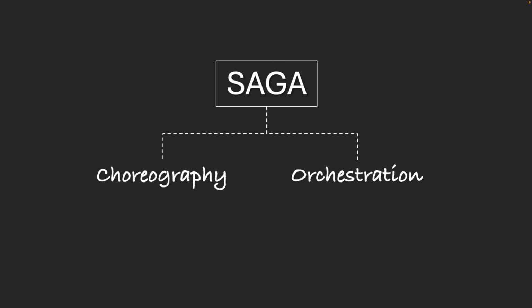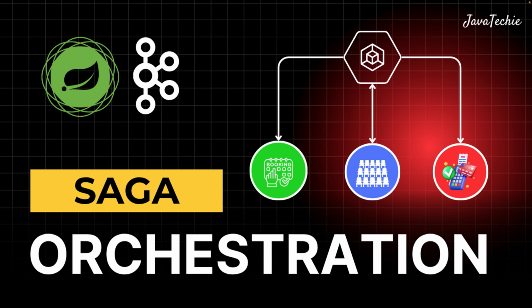In our last video, we understood the Saga Choreography design pattern with a hands-on example, right? So today we are going one step ahead and diving into the Saga Orchestration design pattern, which is another powerful approach to compensate failures in microservice architecture with a smarter and command-driven workflow pattern.